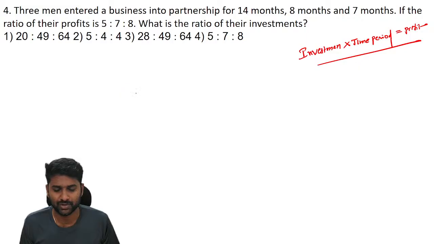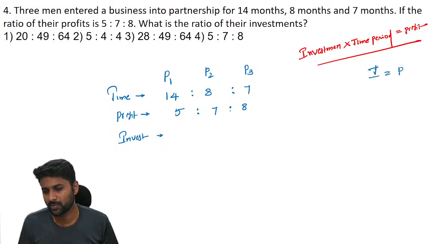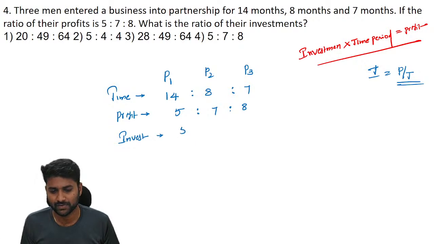See, first of all, there are three persons: person number one, person number two, person number three, and they are given as time, so time period. Person 1 invested 14 months, person 2 8 months, person 3 7 months. You can take the ratio 14 is to 8 is to 7. So at the end of the duration, they will get the profit. Those profits ratio is 5 is to 7 is to 8. Now what about the investment ratio? We know that investment depends on profit divided by time. So 5 by 14, 7 by 8, 8 by 7.